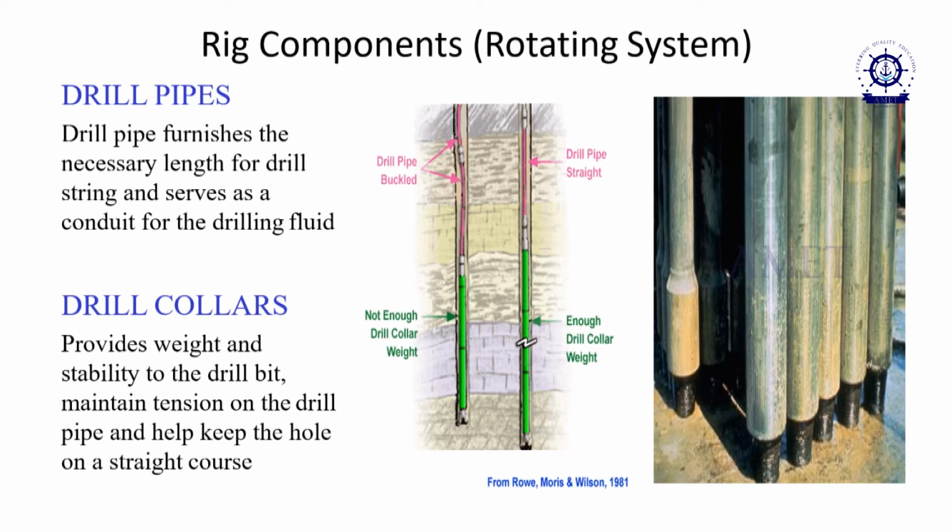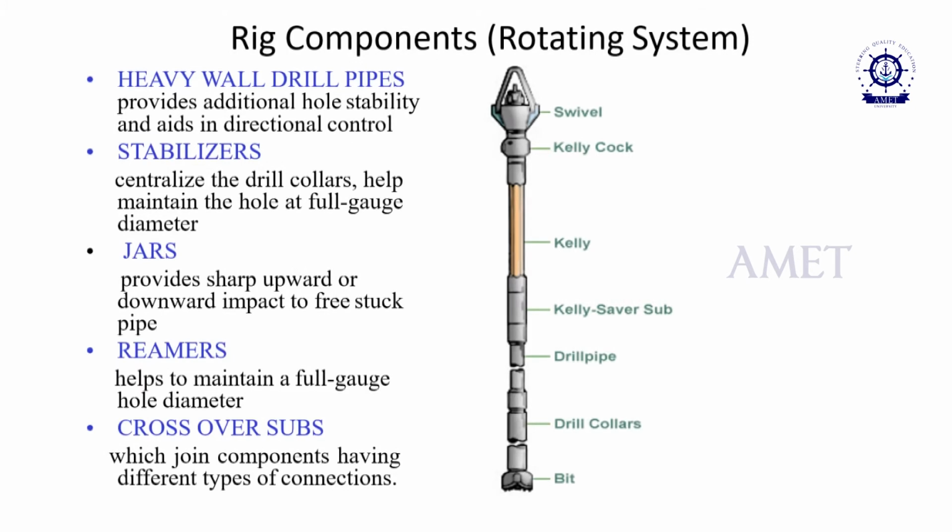The drill collars are mainly used to give stability to the drill bit. And when we move to this, heavy wall drill pipe provides additional hole stability and aids in directional control. Again, coming to something similar to drill collars, the stabilizer.